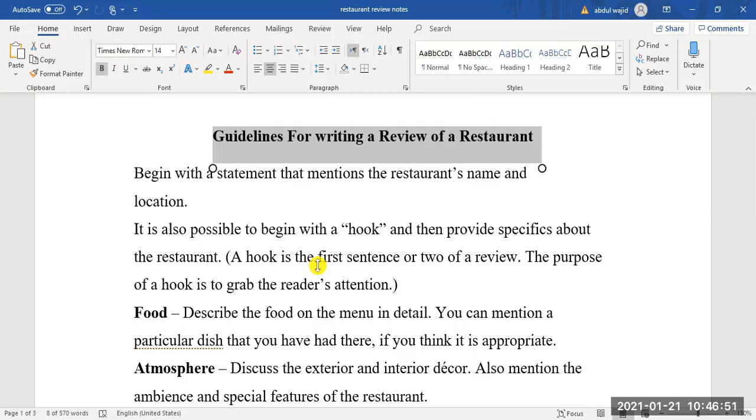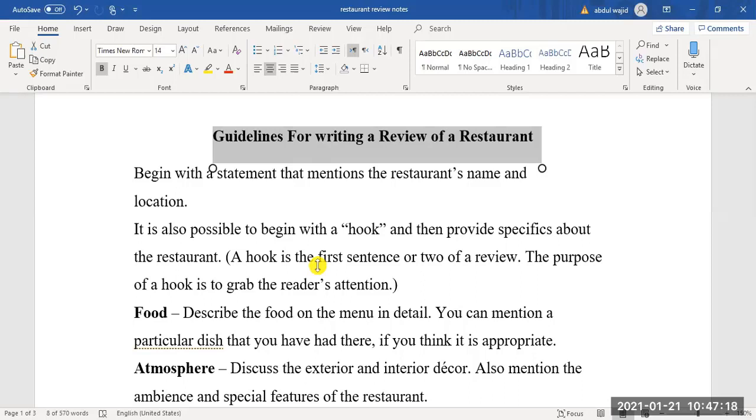It is also possible to begin with a hook and then provide specifics about the restaurant. What is a hook? We did this in essay writing as well. A hook is the first sentence or two of a review. The purpose of a hook is to grab the reader's attention, number one.